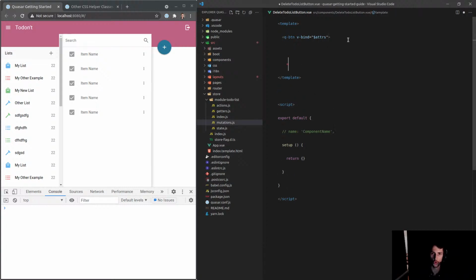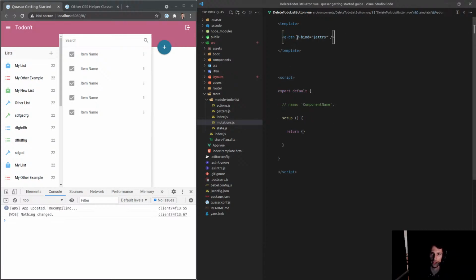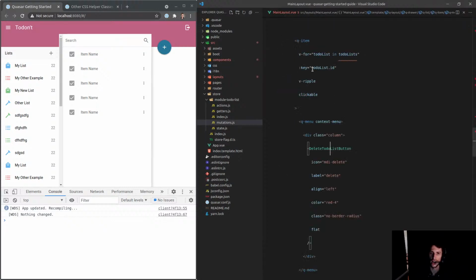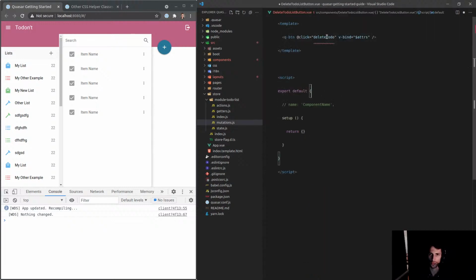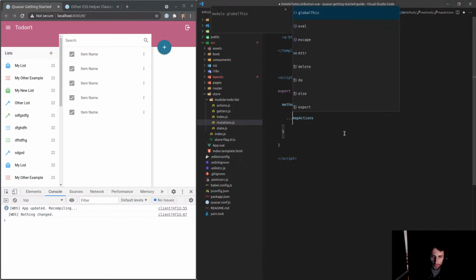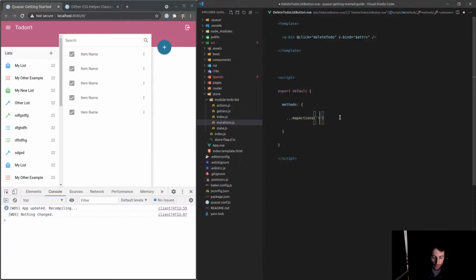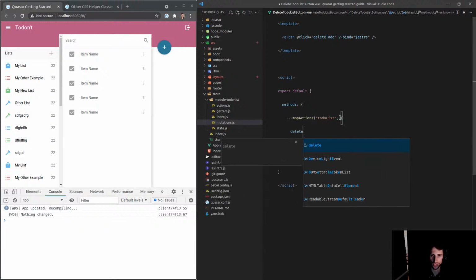Let's make it actually do something. We can probably leave that as self-closing. So @click equals, and let's call this deleteTodo. And now we're actually going to have an action for that. Whoops, come back here. We're not using setup because this is a beginner series. We'll say methods, and then we'll say mapActions, to-do list, I think it's called. And then we call this deleteTodoList is what that should actually be.